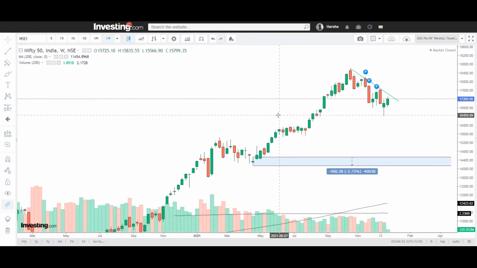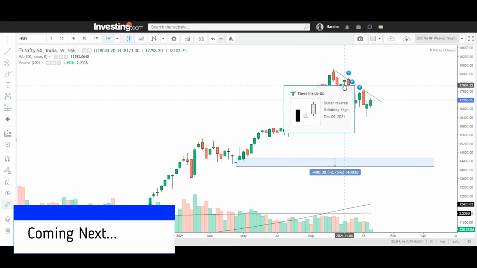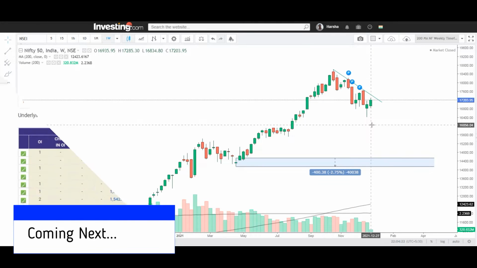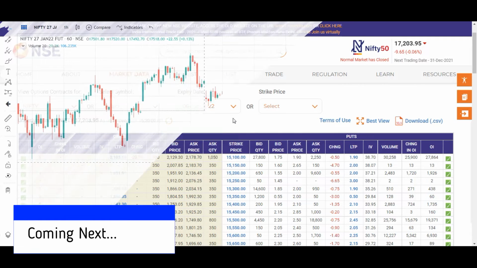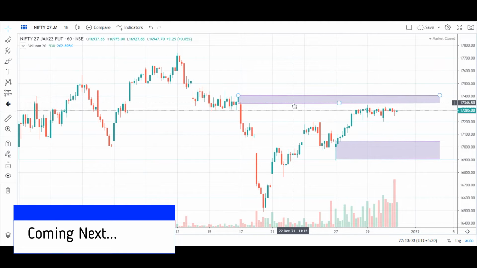Right now we are on the weekly time frame in the Nifty future. Here we can see that in the weekly time frame, this is the lower low. The trend is lower low in the Nifty future. This is the weekly expiry of 6th of January 2022. This is a January month contract. Here I have marked two important zones.